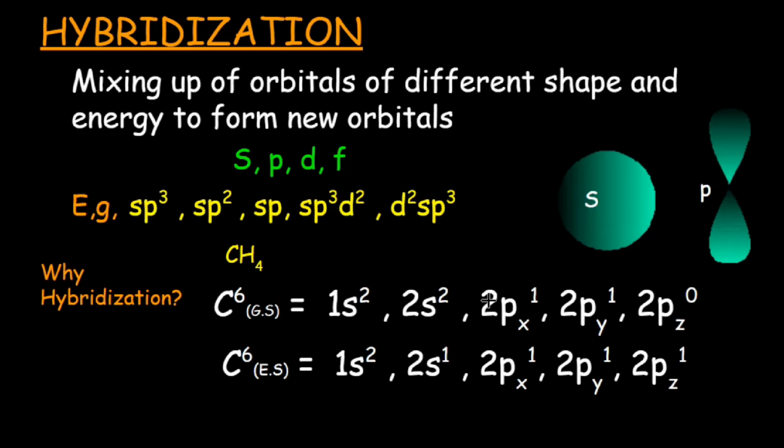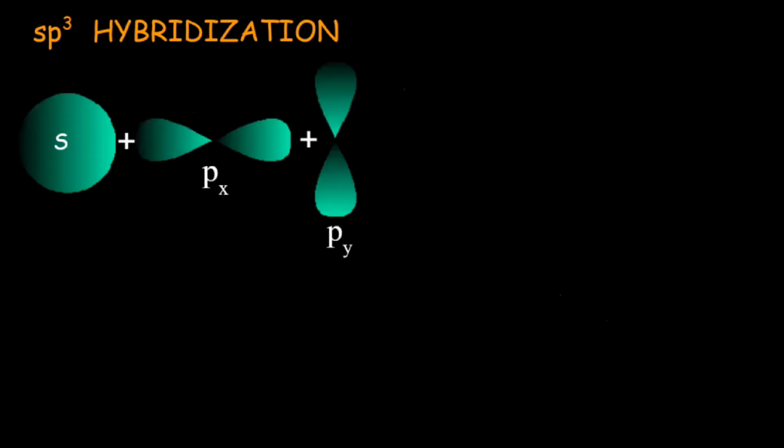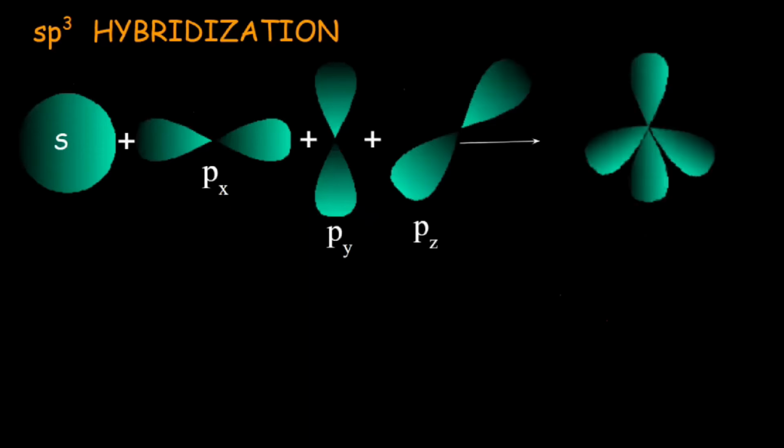When one s and three p orbitals mix up to produce four identical orbitals, this kind of hybridization is called sp3 hybridization. So let's discuss sp3 hybridization. One s and three p orbitals intermix to produce four sp3 hybrid orbitals.